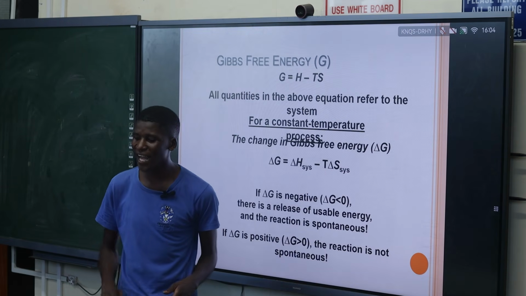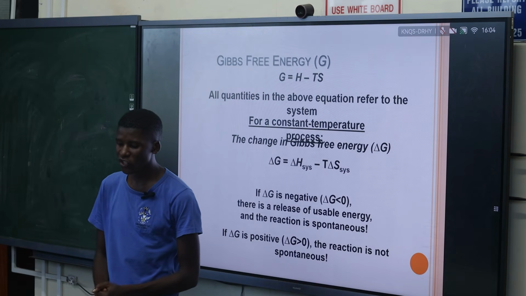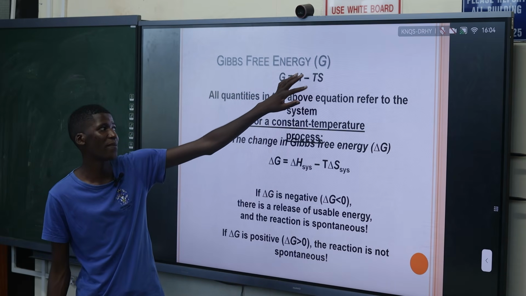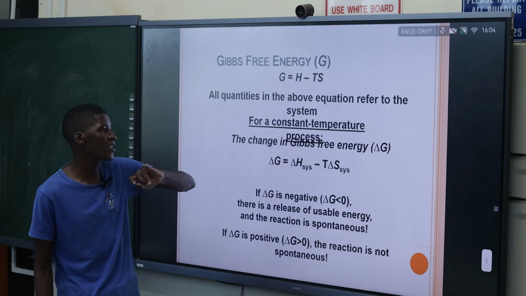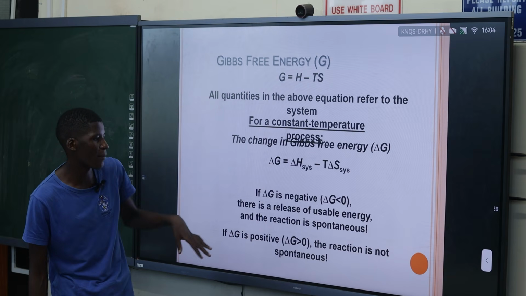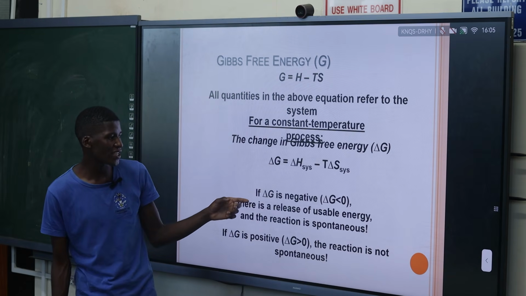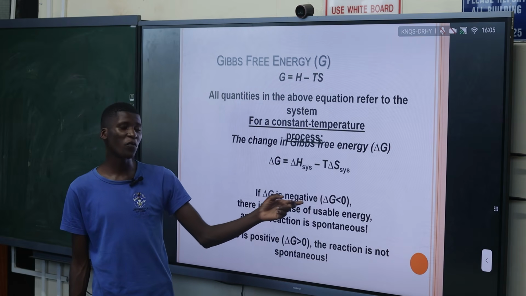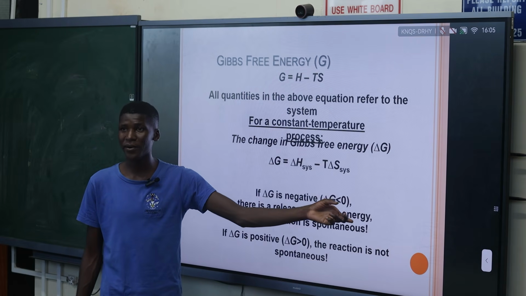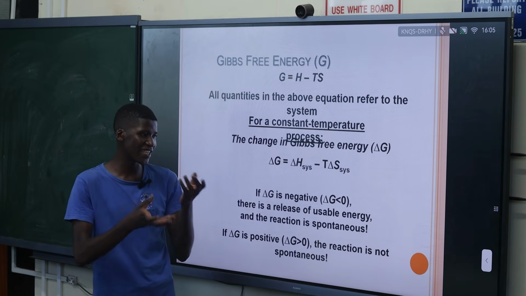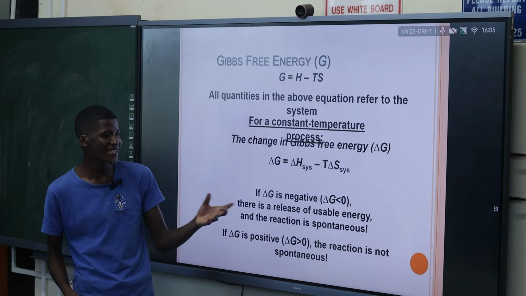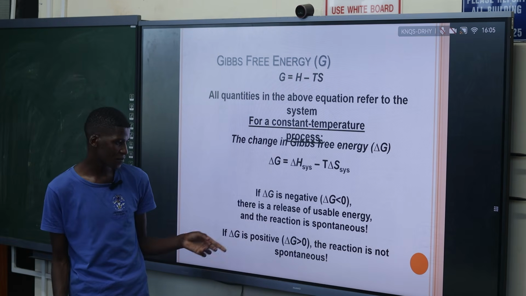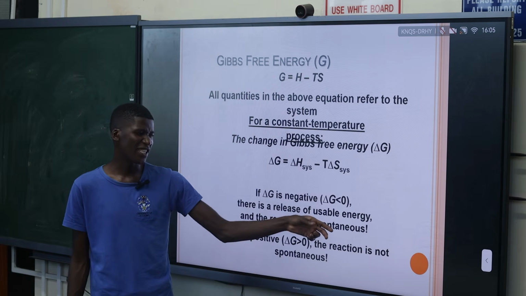So, Gibbs energy again now. From physical chemistry 2, we have already defined it. Gibbs energy can be expressed as H minus TS. We will come back to this formula later on, how it comes about. But what I've already explained, if delta G is negative, it means that there's a release of what? Of usable energy. Energy is being released into the surroundings, and that energy can be used to do work. And the reaction is spontaneous.